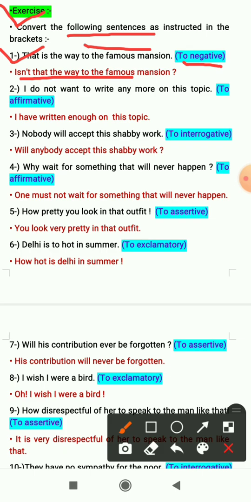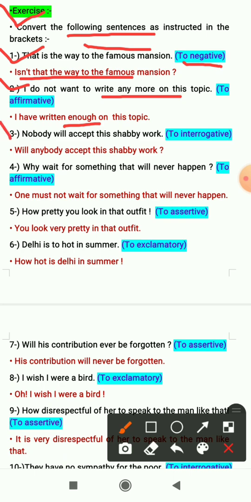Second sentence is, I do not want to write any more on this topic. So it is negative sentence and we have to change it into affirmative. So we have to write antonyms of some word, that is any more, and it will become enough. The antonym of any more is enough. I have written enough on this topic. Now it became an affirmative sentence.